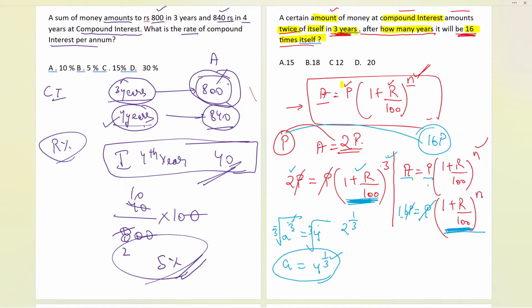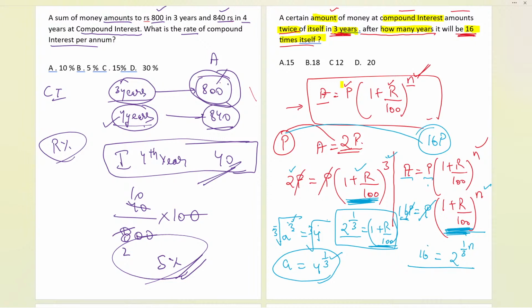Now here, 2 raised to the power 1 by 3, 1 plus R by 100 we have calculated. Now this is the part we have got. Now put this value into this. If you put this part over here, 2 raised to the power of 1 by 3, and outside we have N, here we have 16. Okay, so this we have got.